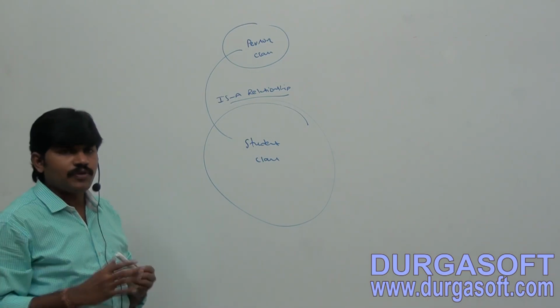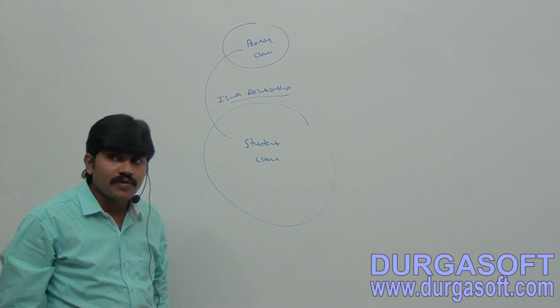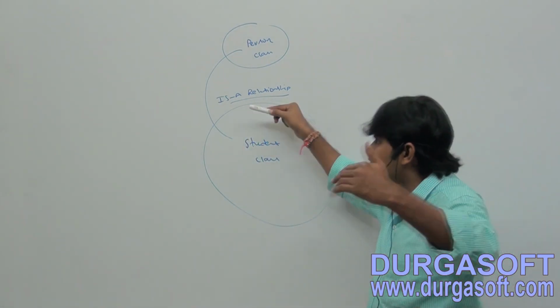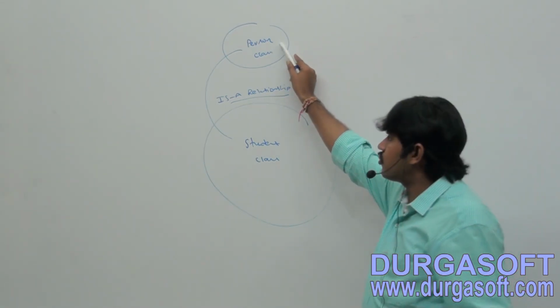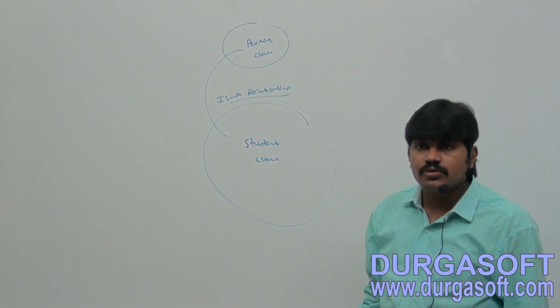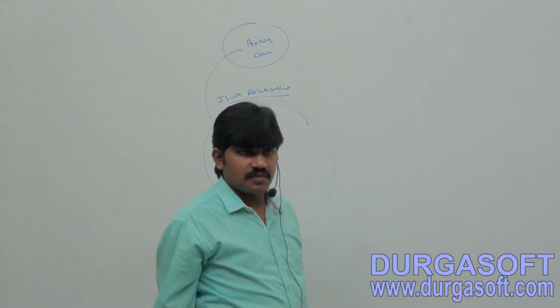Sir, if total functionality is required, automatically I want total functionality, then we go for the is-a relation. So can you tell, a student is a person? Correct or not? So the total person functionality is by default available to the student. Then we should go for the is-a relation, right?